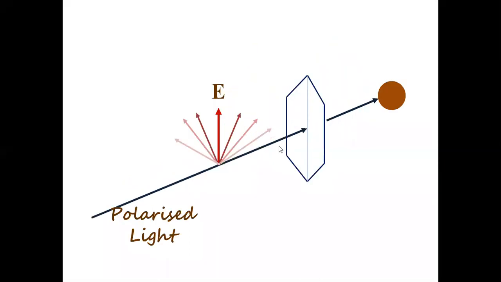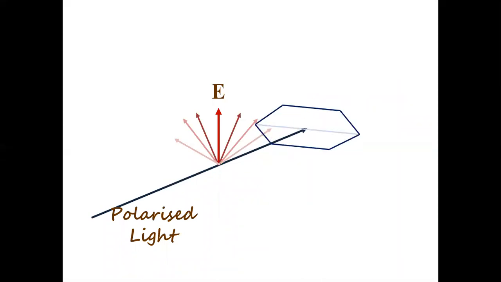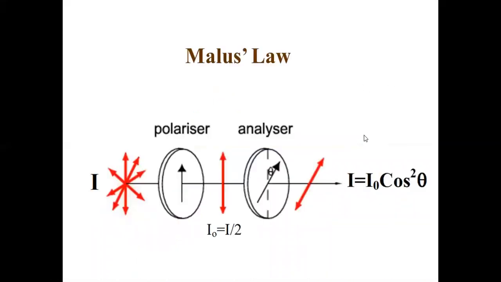Okay, so as you turn the analyzer little by little, only components will pass, but there is no component in the perpendicular direction. So net light here will be 0. And that is the beauty of this.